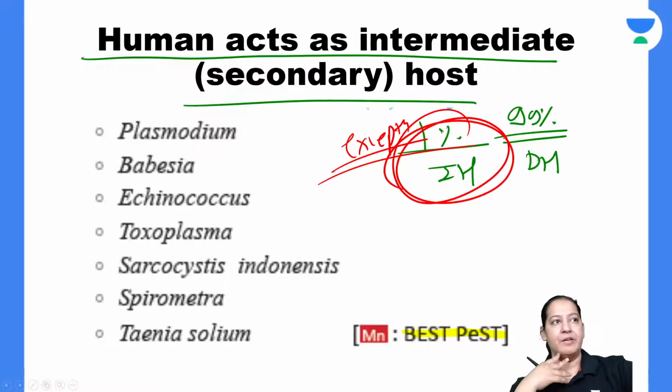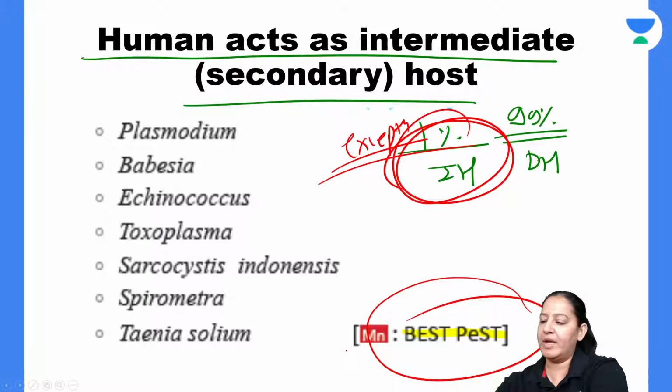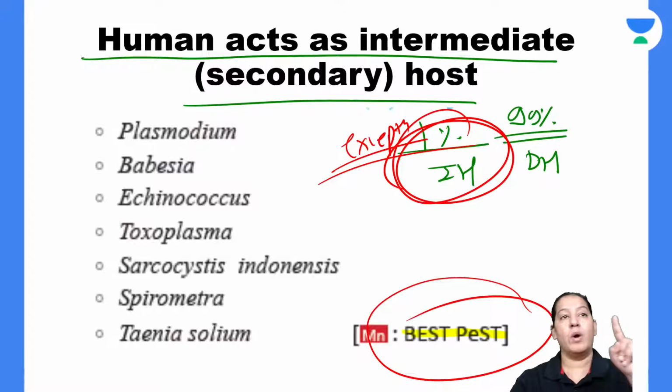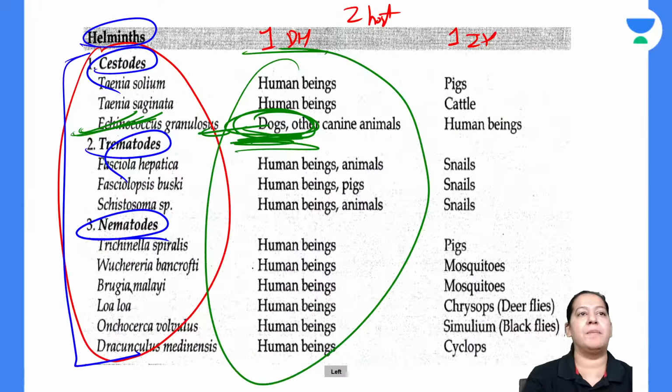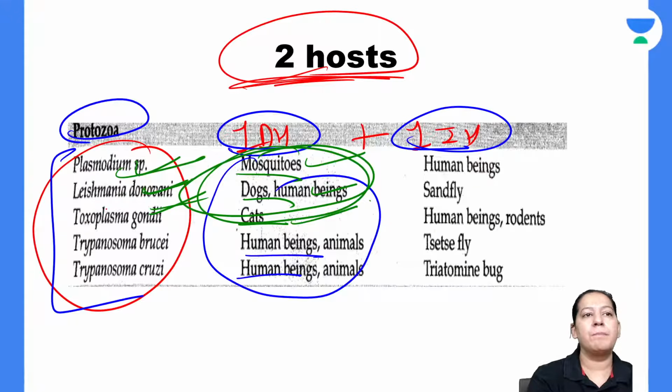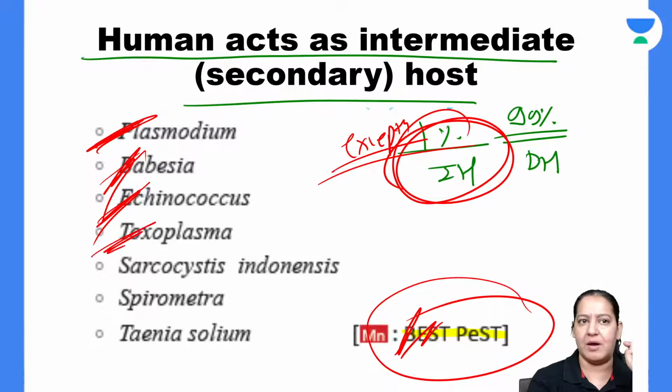Should we make a mnemonic? So the mnemonic is BEST. Just a second. Man. Okay. BEST. What is B? Okay, let's complete it. B is Babesia. What is E? E is Echinococcus granulosus. Now go back in the list and look. Where is Babesia? Here is Babesia. Plasmodium and Babesia are written together here. So Plasmodium, Babesia occur together, right? So here in the list you can see Plasmodium, Babesia, Echinococcus, Toxoplasma, right?